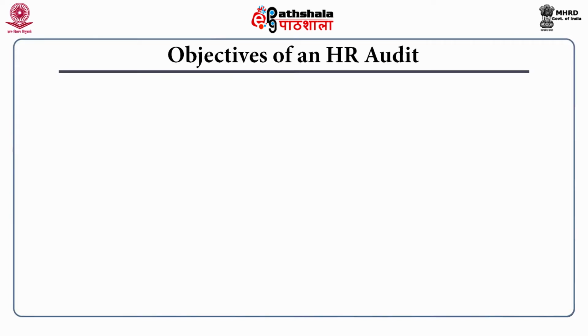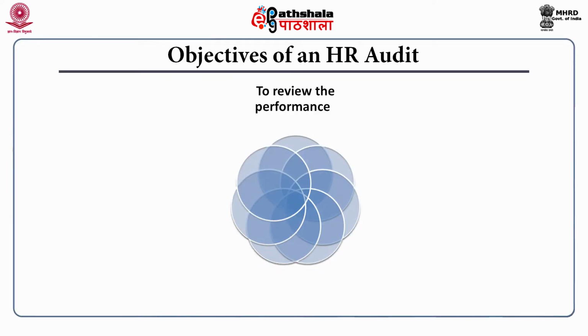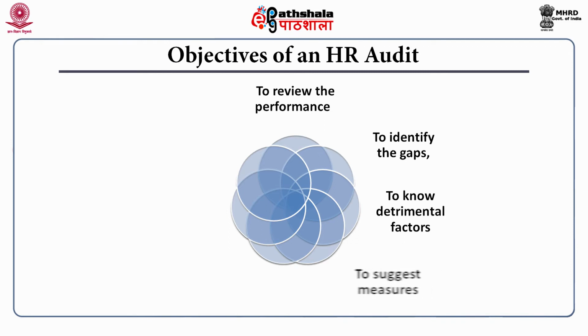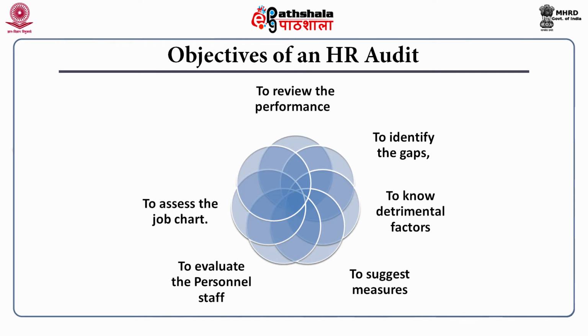Objectives of HR audit: to review the performance, to identify the gaps, to know detrimental factors, to suggest measures, to evaluate the personal staff, to assess the job chart.